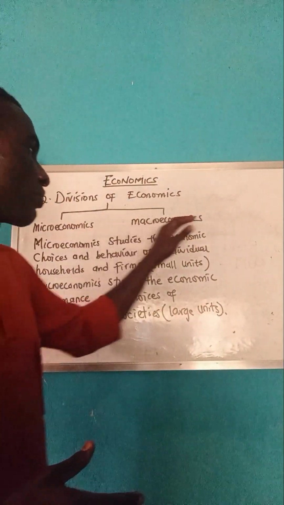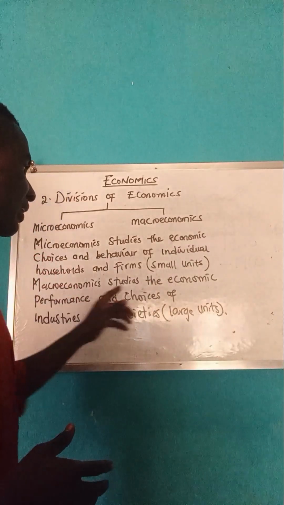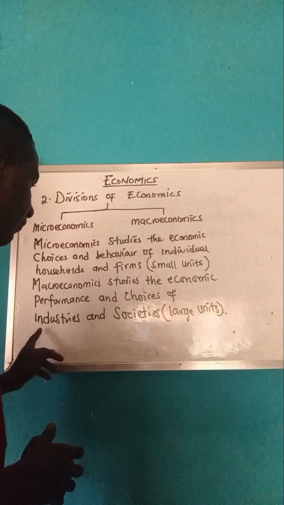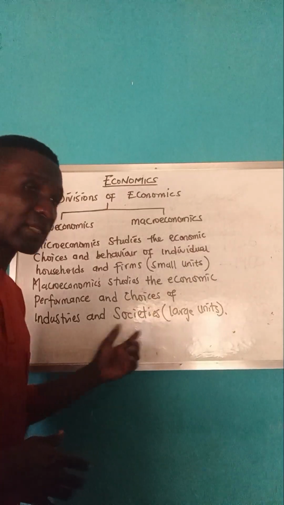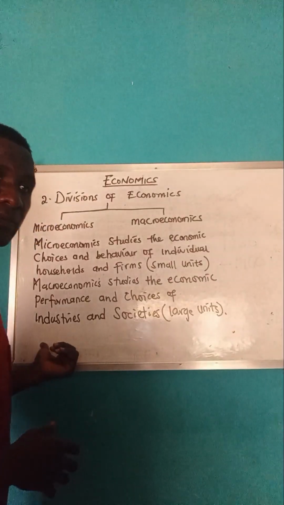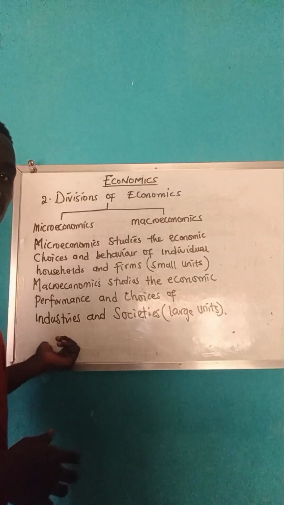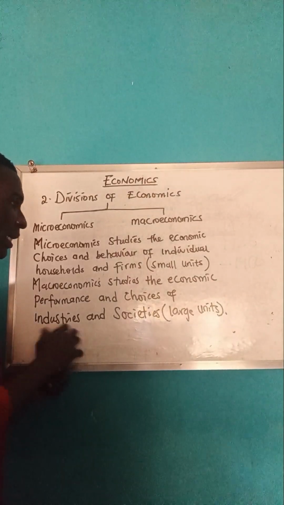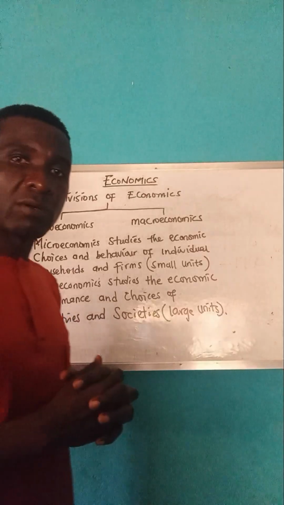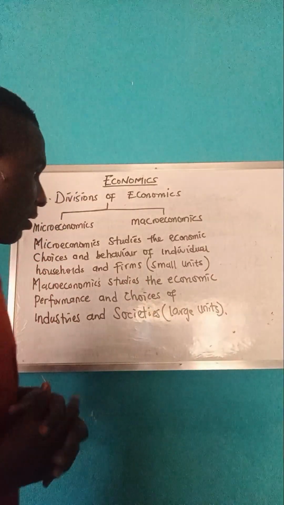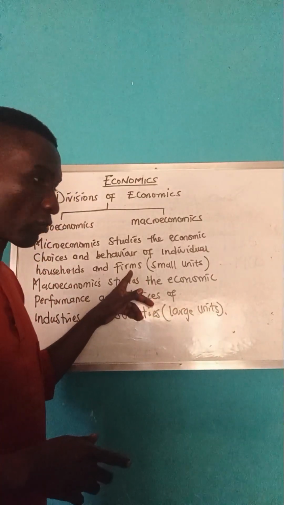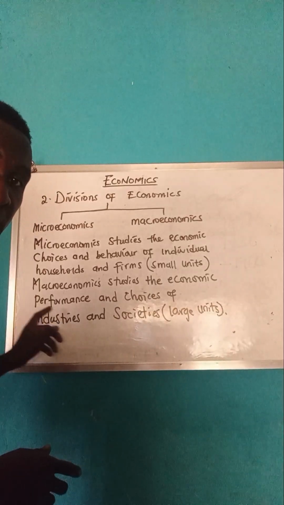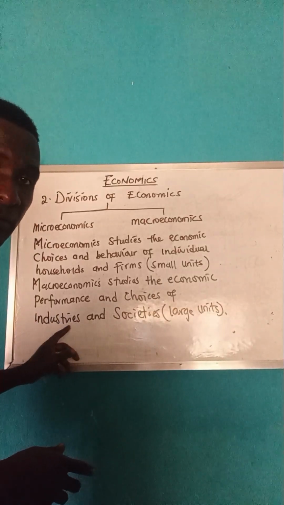Then macroeconomics, as it is, studies the economic performance and choices of industries and society. Of course, industry, just for your knowing for now, we're going to have more insight into this as we continue in these teachings. The industries are the sum or aggregation of firms. So while we are studying industry, we are studying several firms of different types of industries.